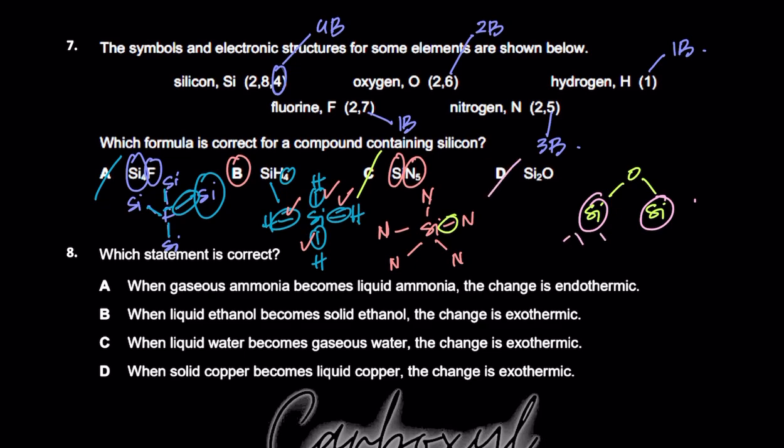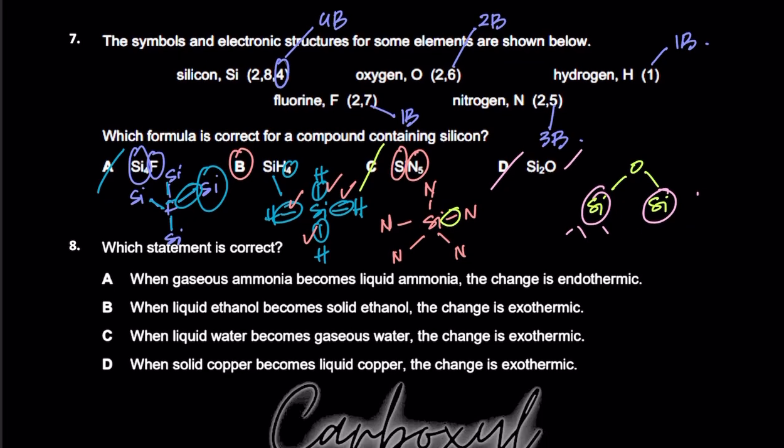Most of you would have gone for D because you would say, oh, yeh toh sand hai. Sand is not Si2O, you dumbo. Sand is SiO2. Okay, that's basically sand.